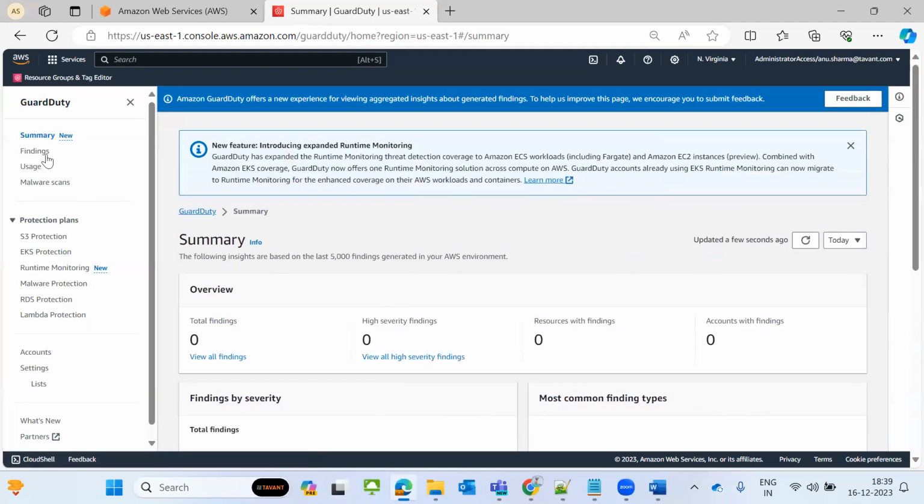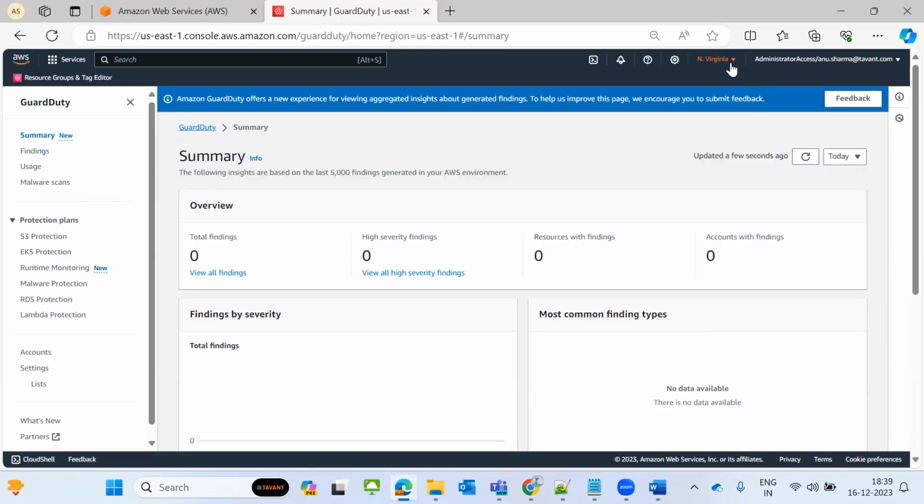So I am opening GuardDuty in my sample account. I didn't enable this GuardDuty. When you enable GuardDuty, for example in North Virginia, you can see total findings, high security findings, resources with findings, and accounts with findings.